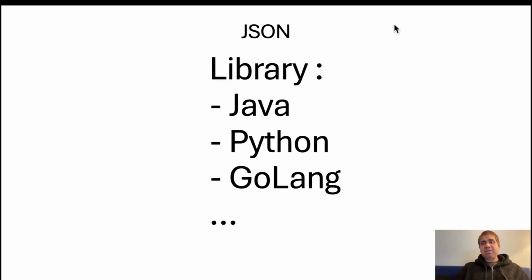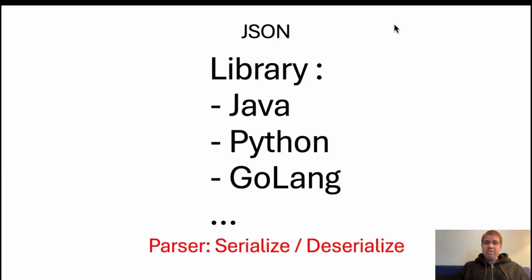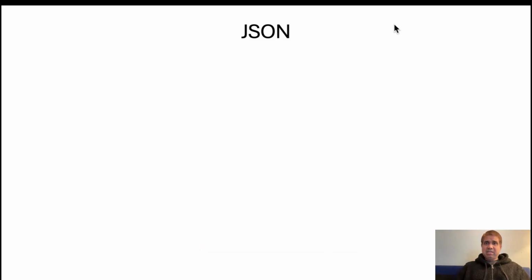Okay, there are various libraries available to deal with JSON. Java has Jackson, JSON, so on and so forth. Python has json, which converts a JSON to a dictionary and a dictionary to JSON. Golang has similar libraries. Node.js will have similar libraries, so you can explore that. Those are called libraries, and they use parsers to serialize and deserialize.